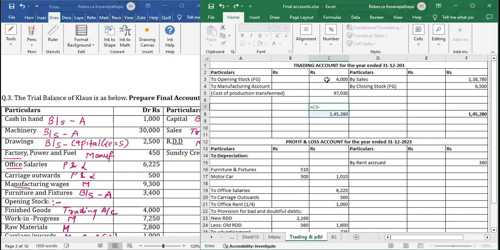Minus opening stock of finished goods, minus this manufacturing. We'll get 44,250. Here we will write to gross profit, which will be transferred to the profit and loss, gross profit carried down.